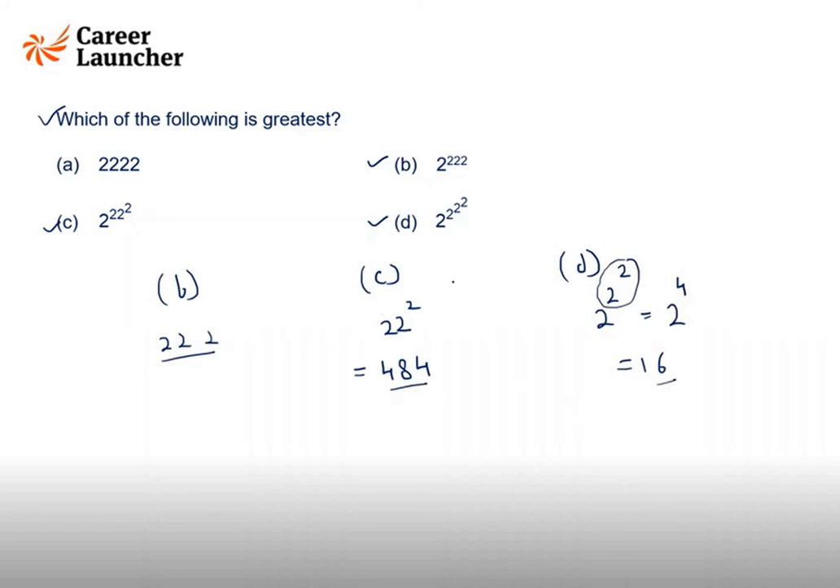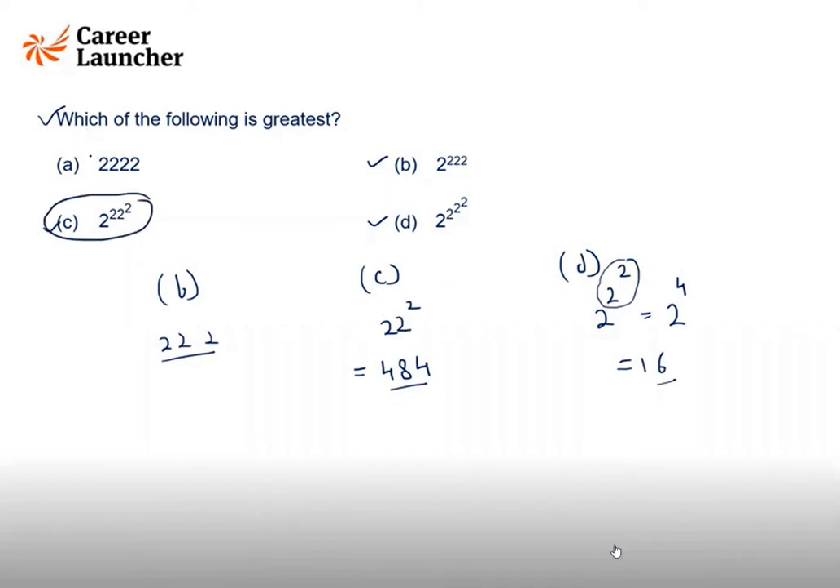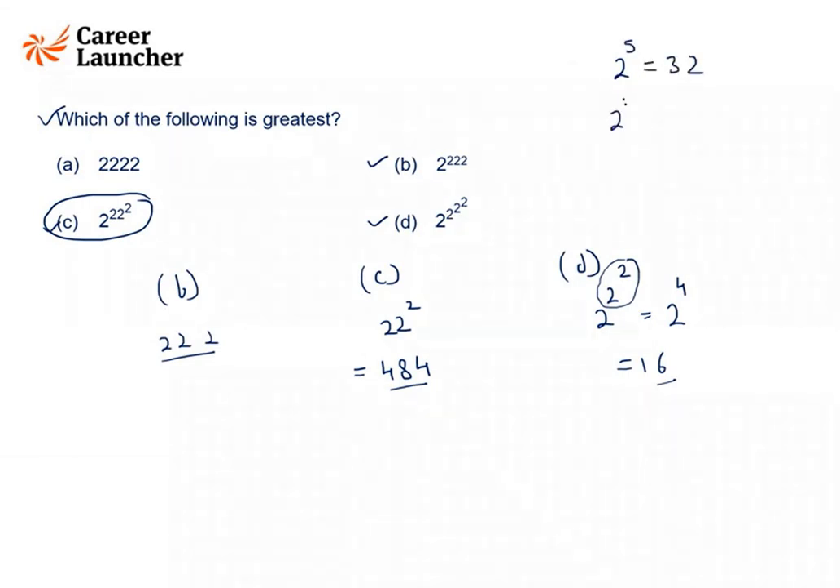So can we say definitely out of these three, this one is the greatest? Definitely out of these three, this one is the greatest. And you don't need to check power 5 or 2 raised to the power 10. If you know these values, this is 32. 2 raised to the power 10 is 32 into 32, which is 1024.